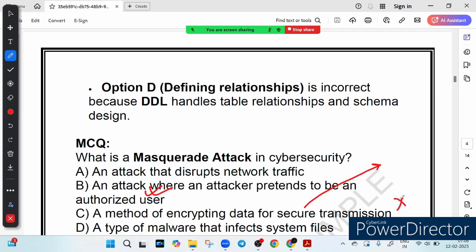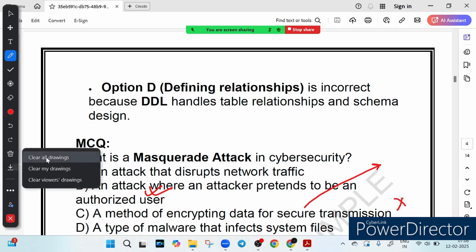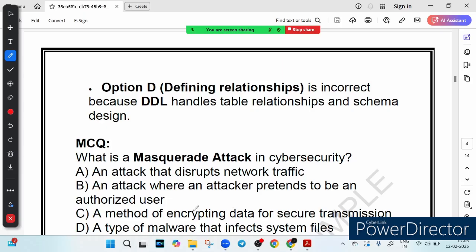For example, when you send a message on WhatsApp, it is encrypted, so only the intended receiver can read it. Encryption prevents attacks rather than being an attack itself. So option C is wrong. And option D is a type of malware that infects system files. It describes malware attacks like viruses or trojans.